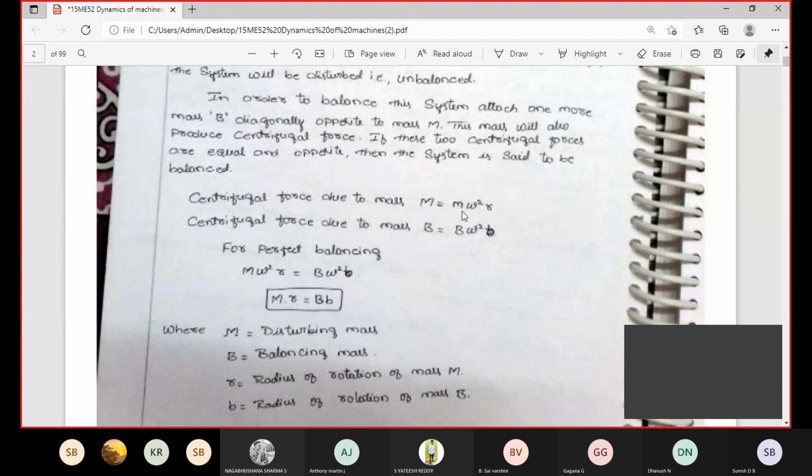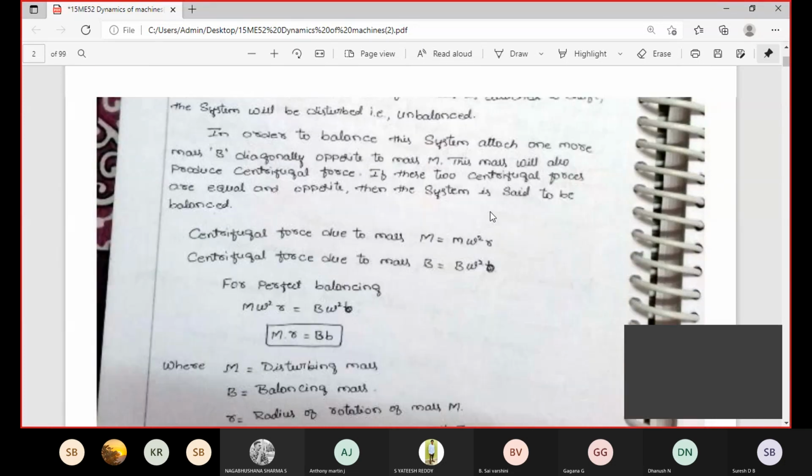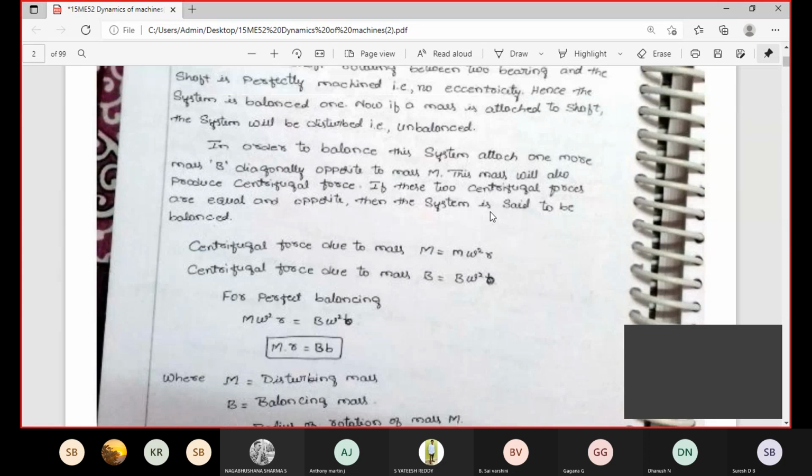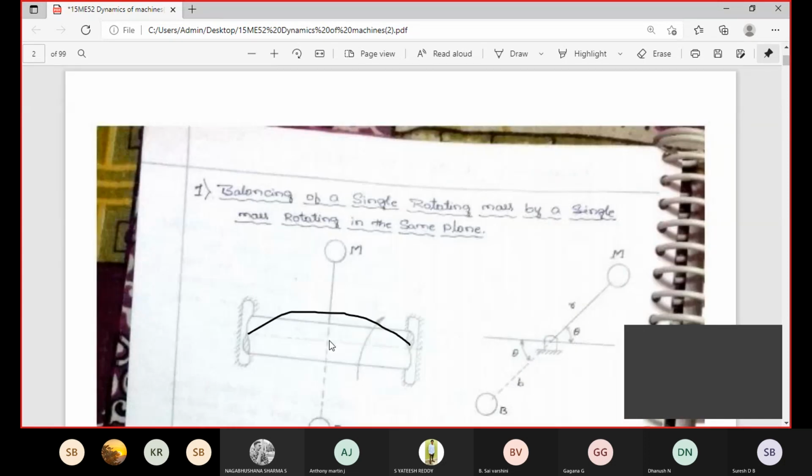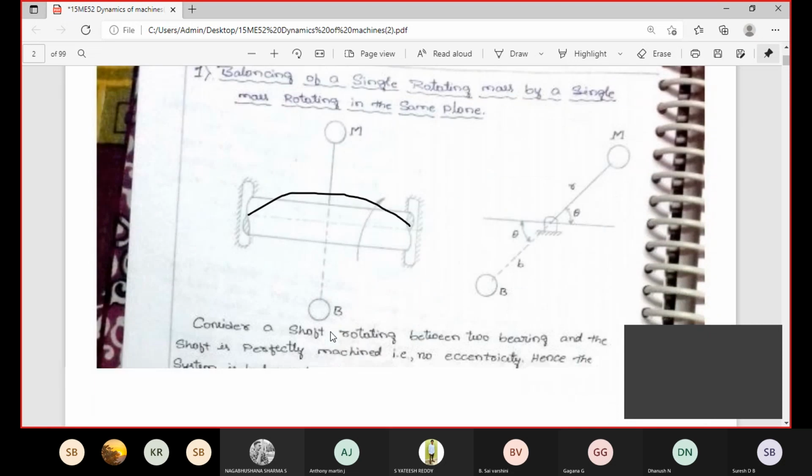Here m is the mass of M, omega is the angular velocity or angular speed of the mass, and r is the radius, from the center to this particular mass. Radius is also very important. That is the centrifugal force.